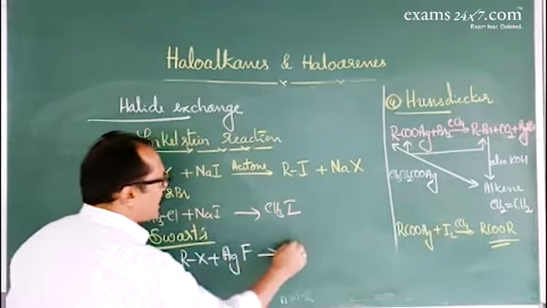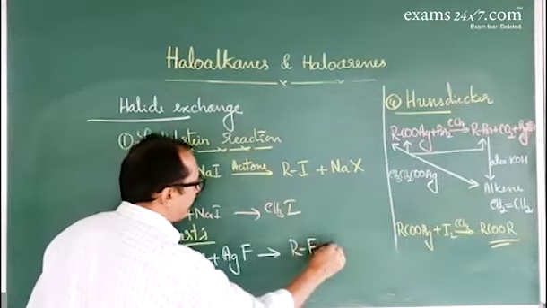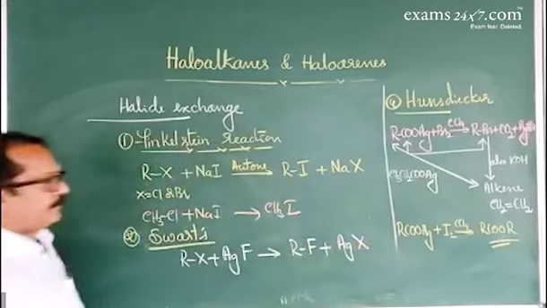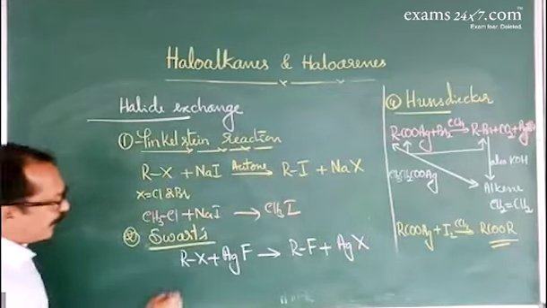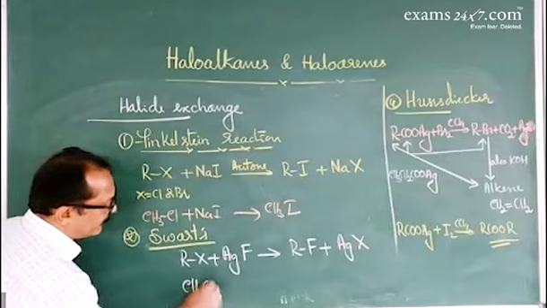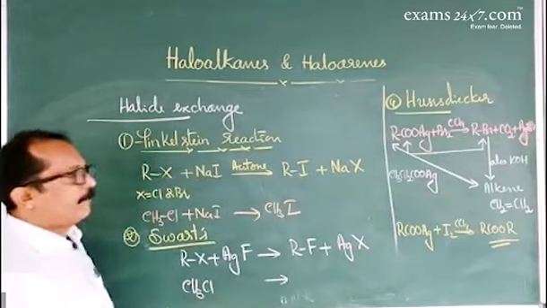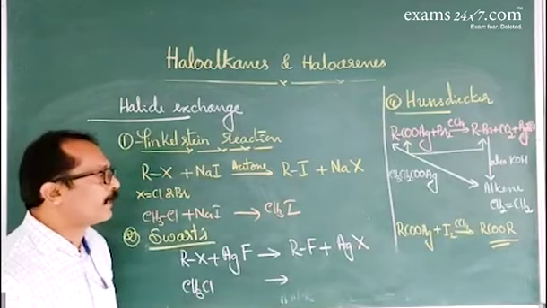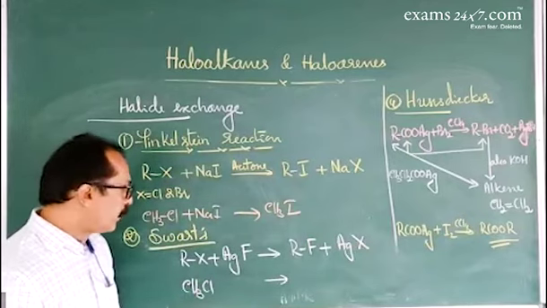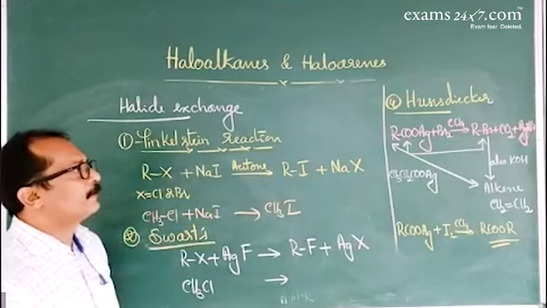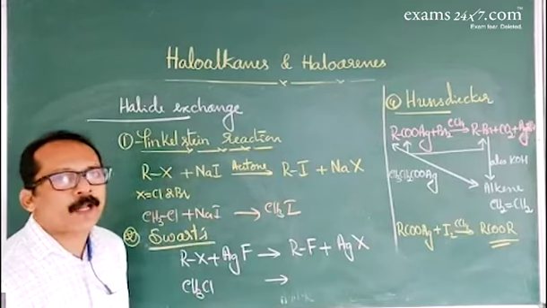Now, the halogen atom is replaced by fluorine and the byproduct is AgX. So if you take methyl chloride, CH3Cl, the main product is CH3F, methyl fluoride, and the byproduct is silver chloride, AgCl. So these are the different methods in the preparation of haloalkanes.